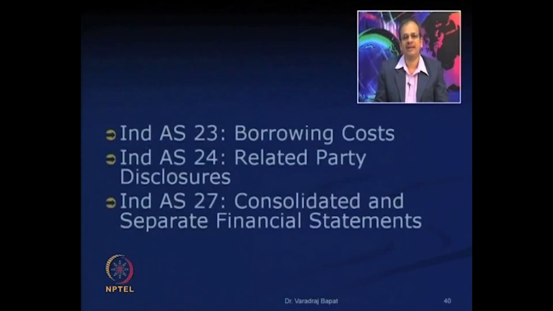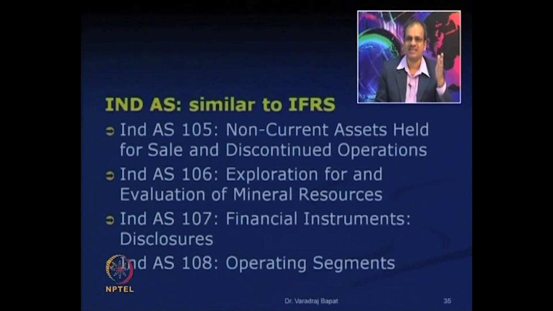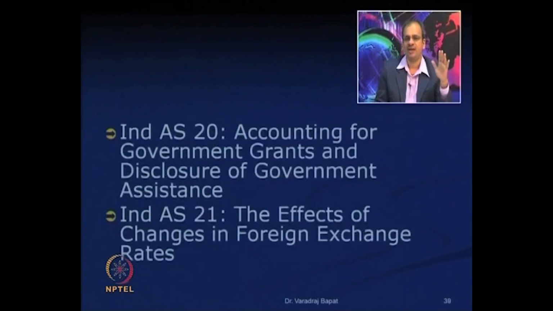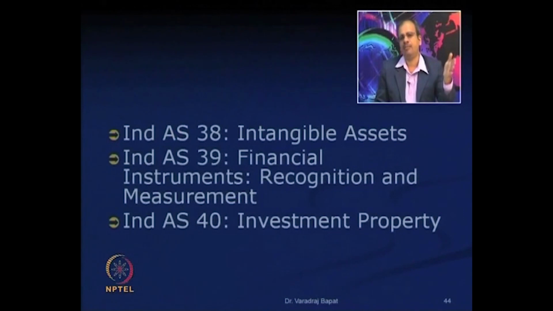Let us have a look again. If you go back to current AS, you can see that first is Ind AS 101 to 108. These are 8 standards which are in close correspondence with IFRS. Then you have another set of standards which are Ind AS 1 to Ind AS 40. Of course, they are not 40 in number, but they are numbered from 1 to 40. There are gaps in between which correspond to IAS.